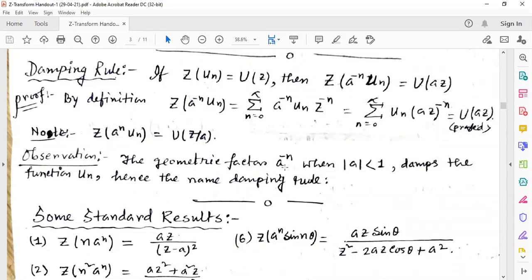Observation: the geometric factor a to the power minus n, when mod a is less than 1, damps the function Un. Hence the name damping rule. If mod of a is less than 1, then it damps the given function. That's why this rule is also known as the damping rule. We have to remember this one: Z transformation of a to the power minus n into Un is equal to U(az).